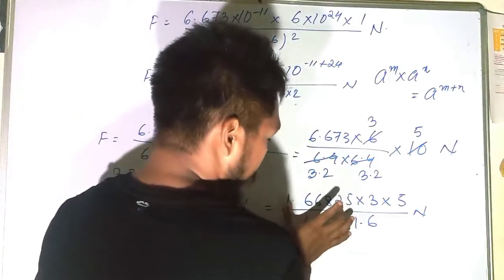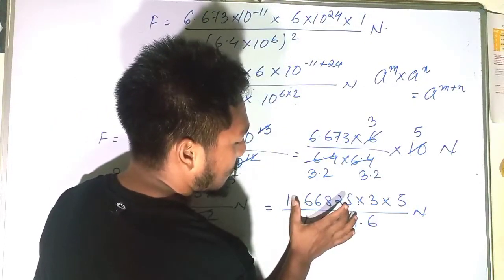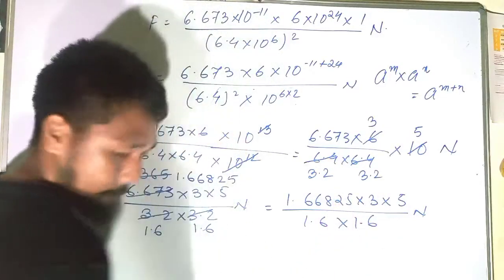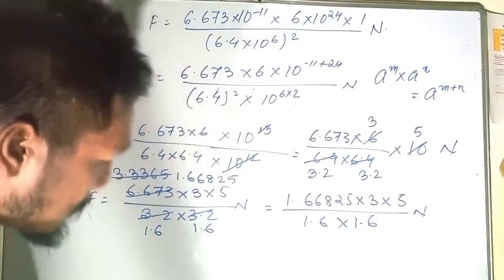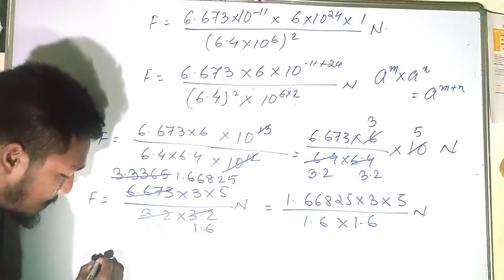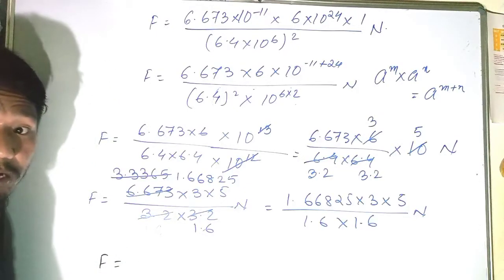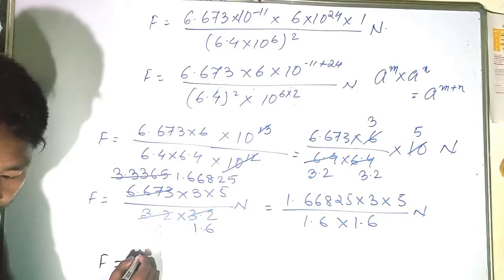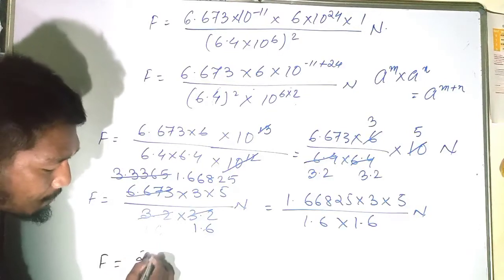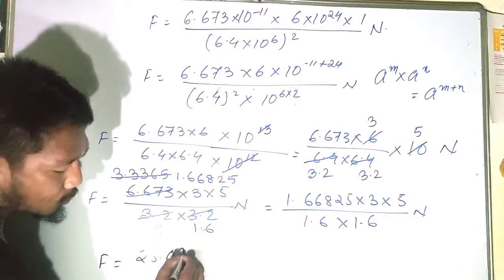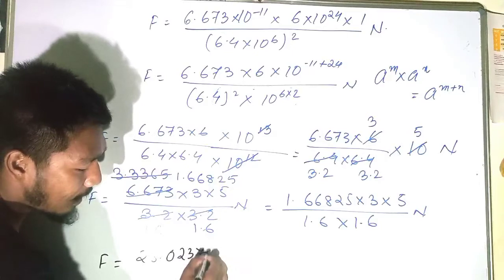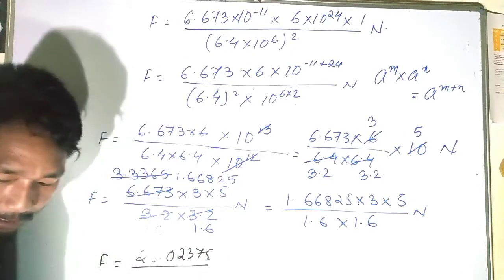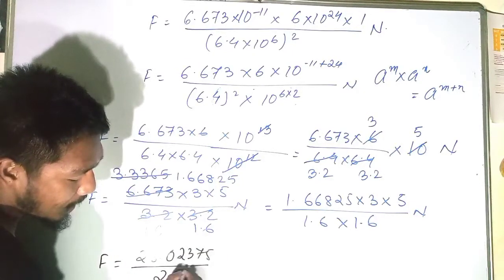So now, if I multiply this 1.66825 into 3 into 5, then if I multiply all these numbers, if I'm not wrong, I've just calculated this one, that means your answer will become 25.02375 divided by 2.56.